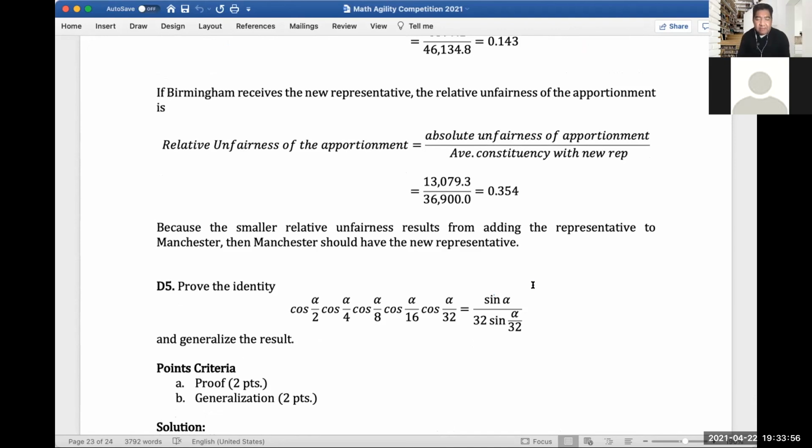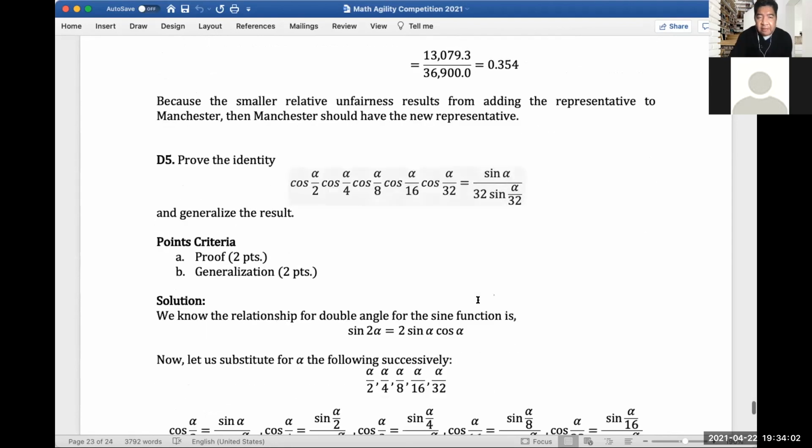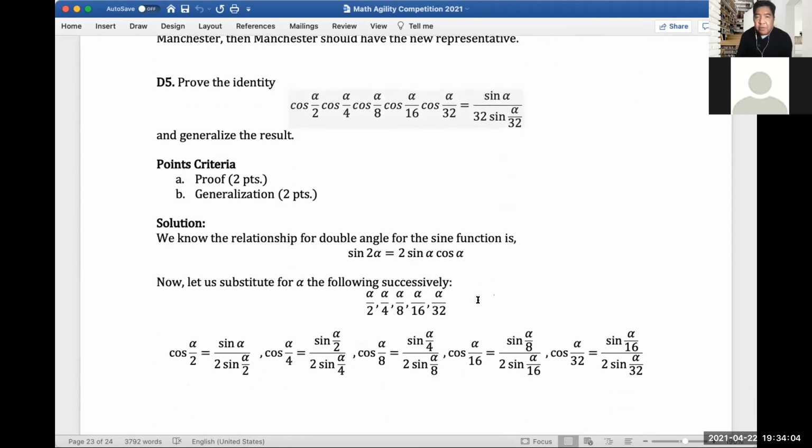So let's go to the last problem. So we have difficult question number 5. Again, this is trigonometry, and we need to prove this identity. Cosine alpha over 2 times cosine alpha over 4 times cosine alpha over 8 times cosine alpha over 16 times cosine alpha over 32 is equal to sine alpha divided by 32 sine of alpha over 32. And we are asked to generalize the result.